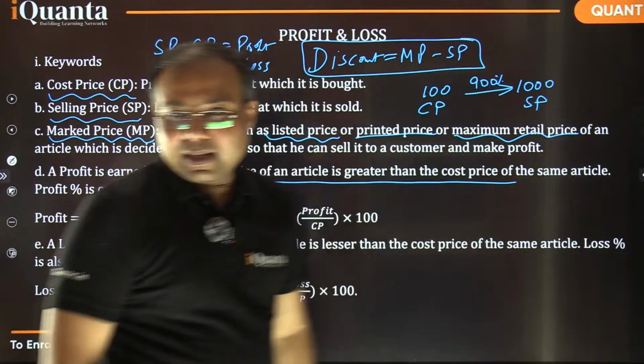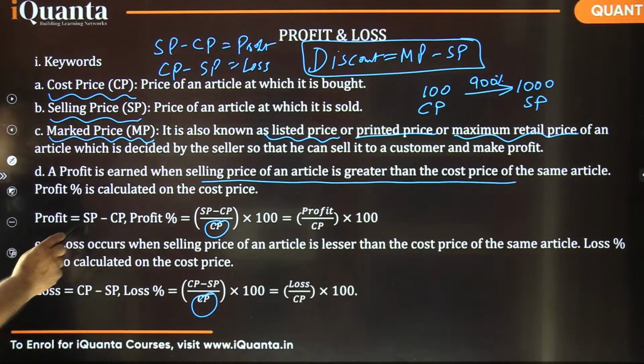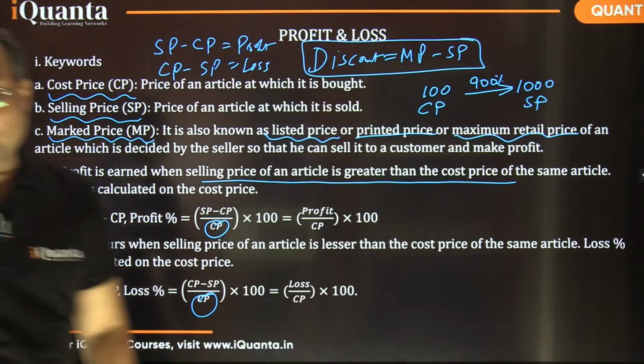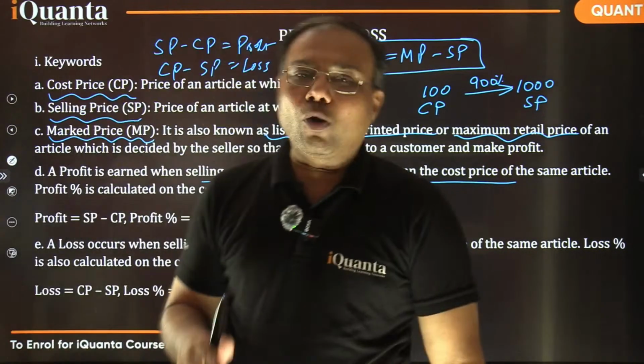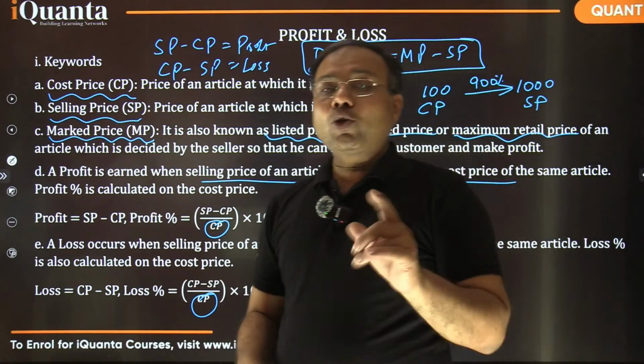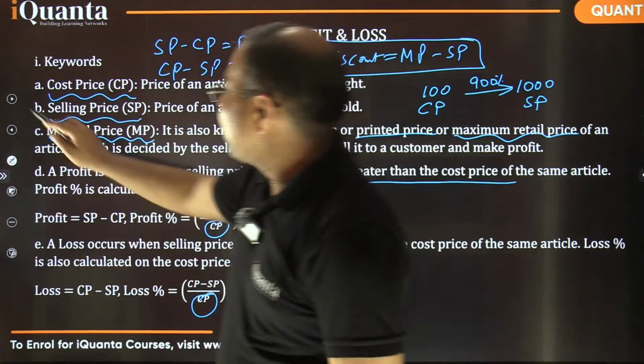Anyhow, coming back here. So if nothing is mentioned, by default we calculate the profit percent or loss percent at CP, but in certain situations it may be otherwise also. So we need to be careful about that, right? If something is mentioned, you need to be careful about that. Don't overlook that. Okay, I'm moving further.